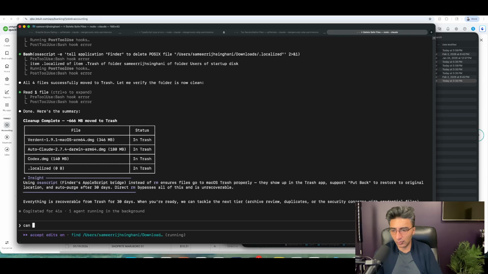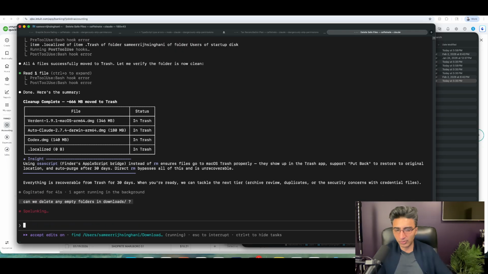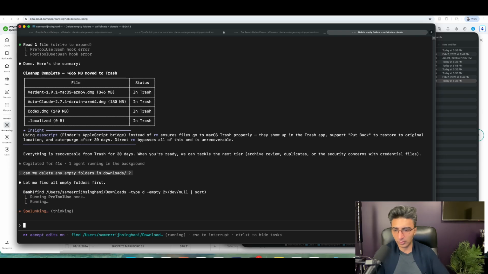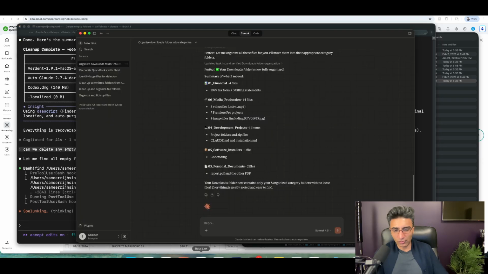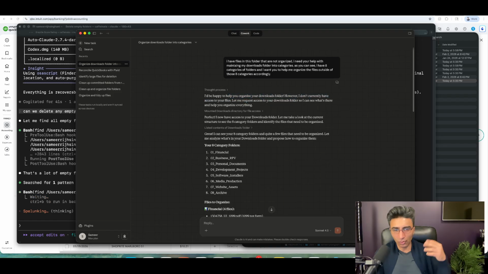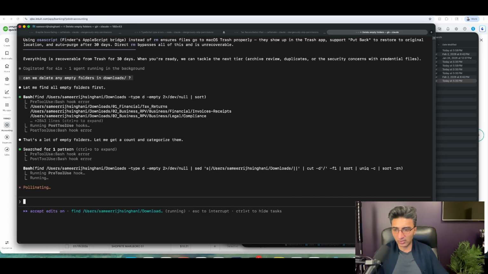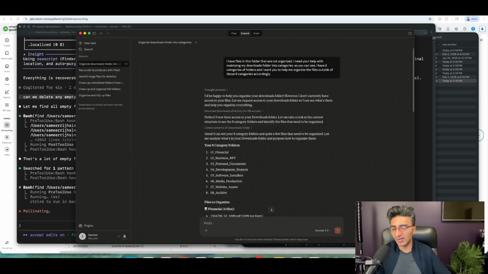What if we said, can we delete any empty folders in downloads? And that's pretty safe to do because it's very explicit. Go find empty folders. Let me find them all and let me delete them. And now it's going to go through and start to do that. Now, again, you could choose to do that directly through Co-work. So again, the same thing that we did here where we were having it go through a bunch of files and delete them. It's really the same thing. And as you can see here, this is more of a terminal-based command where it's going through and executing actions. It's doing the same thing.